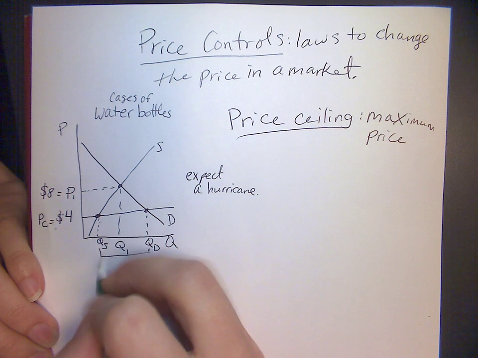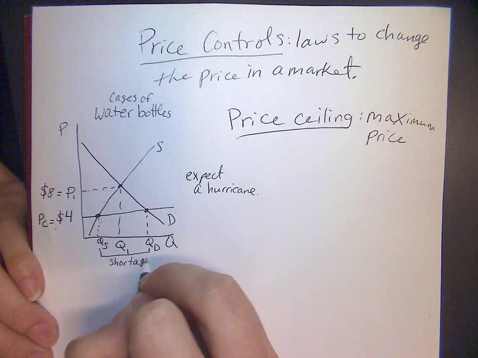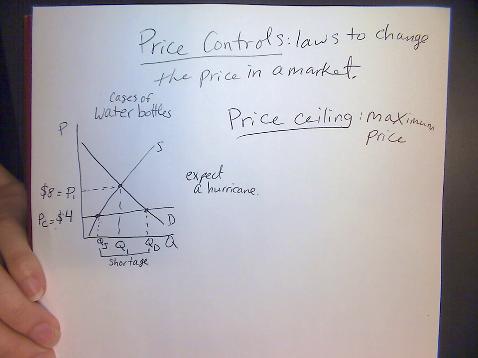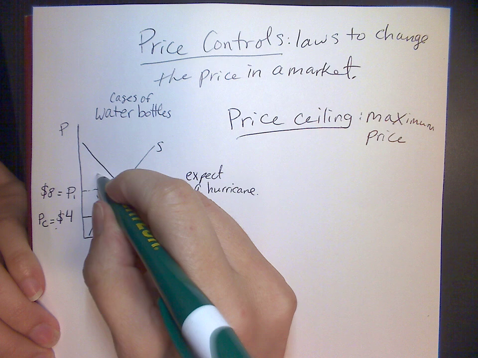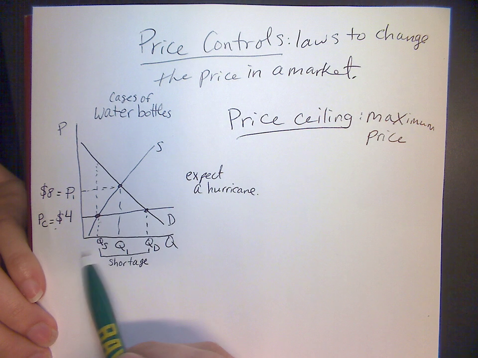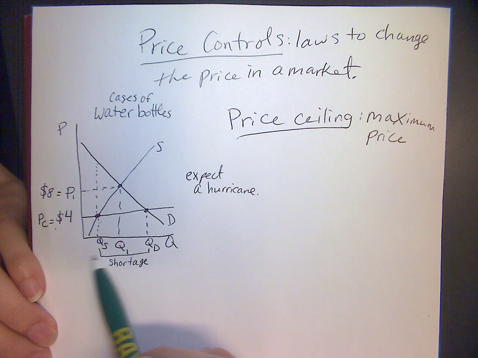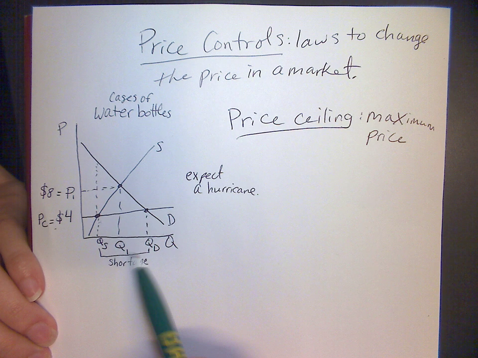Okay, so we get a shortage. All right, good. And so we listed some of the consequences, but we'll list some more. Before we go further, we'll notice something on this graph. Only this many water bottle cases are available to be sold, but people want to buy this many. That's a problem, right? We got all these disappointed people.